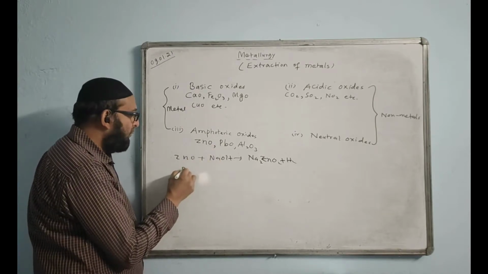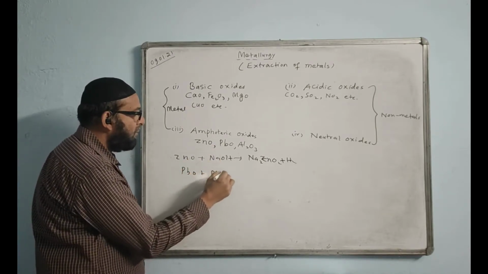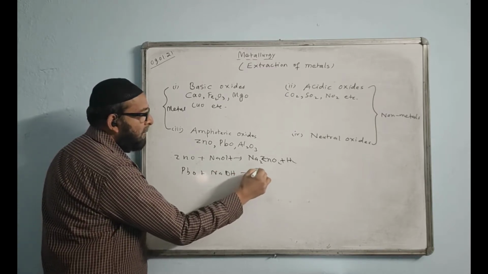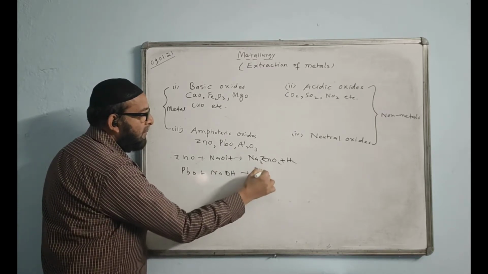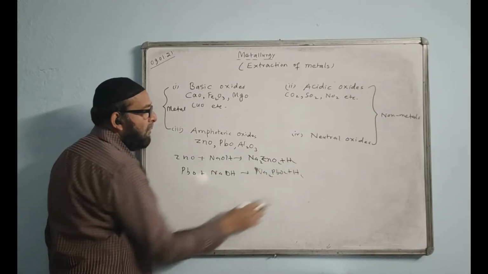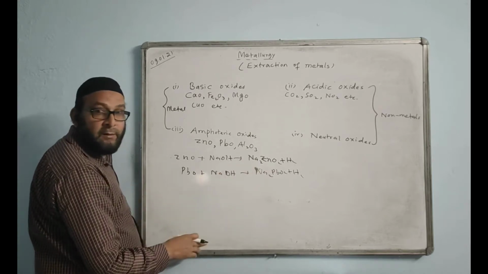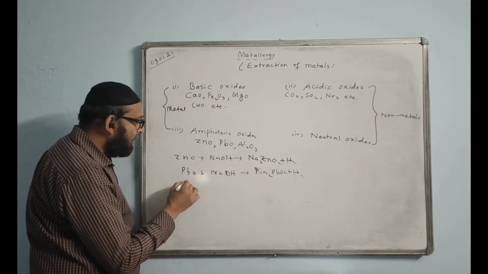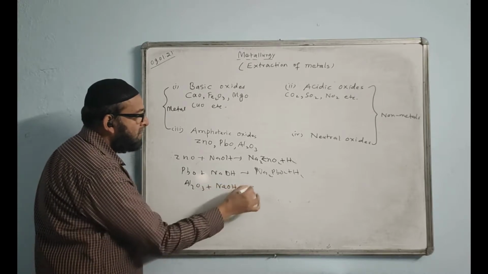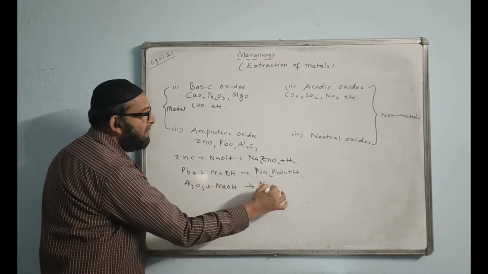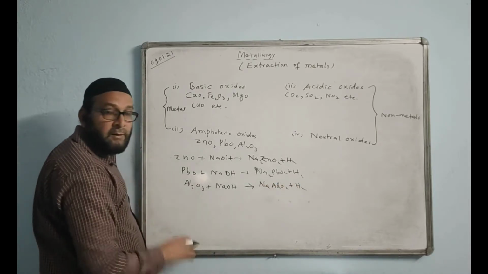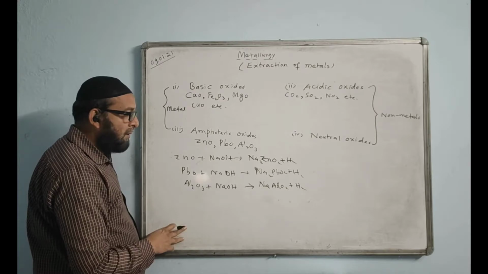And PbO, when it reacts with NaOH, will give Na2PbO2 plus H2. Sodium plumbate. And when aluminium oxide reacts with NaOH, this will give sodium aluminate. Sodium aluminate, we will write NaAlO2 plus H2, like that. This will be the reaction that takes place.